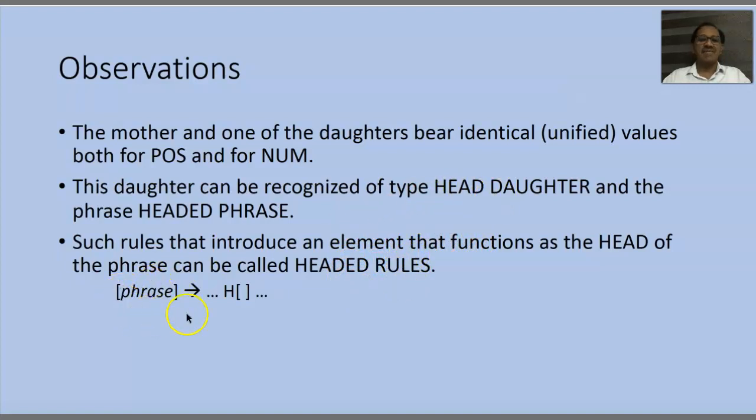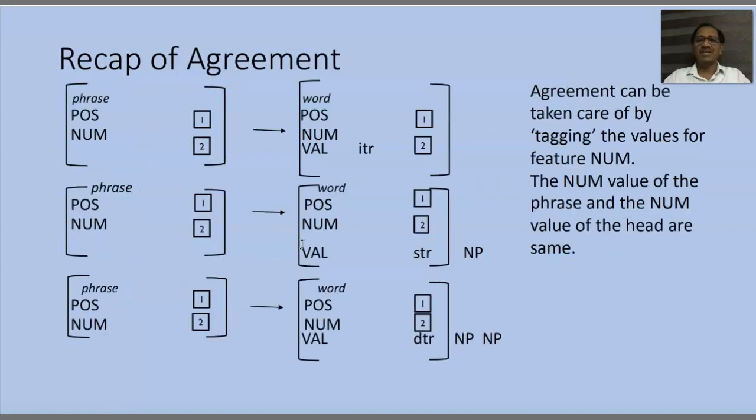That is, they have the pattern which is given here, a phrase which has a head daughter. So this is a headed rule. So whatever we have seen previously, all the three rules are headed rules.